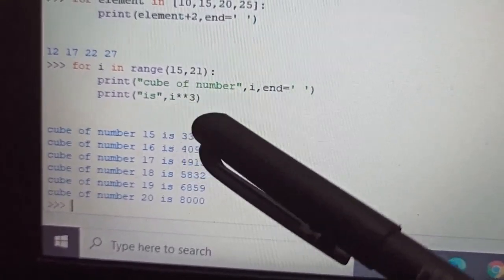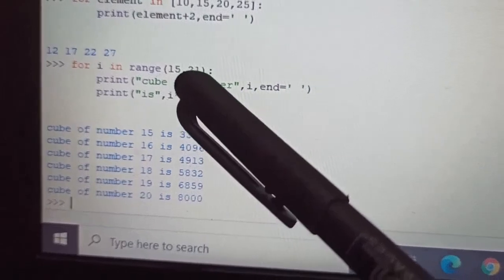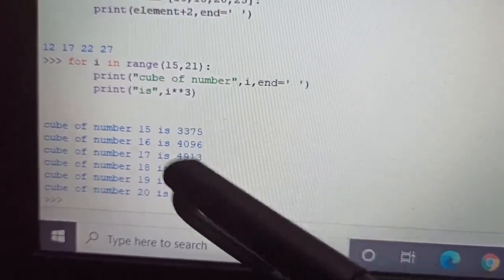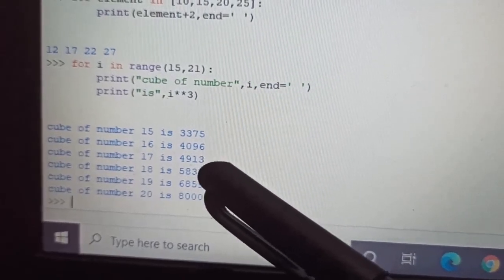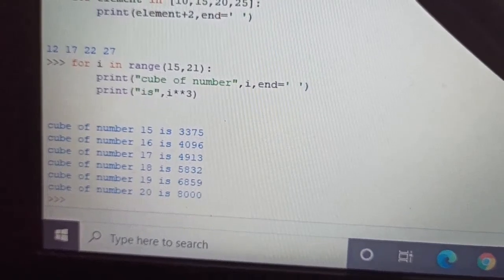21 is not a part. Why? Because, as we have already discussed, in a range the start value will always be a part of the range, but the stop value is never going to be part of the range. Clear? So this is the program of for loop in range. Clear, children?